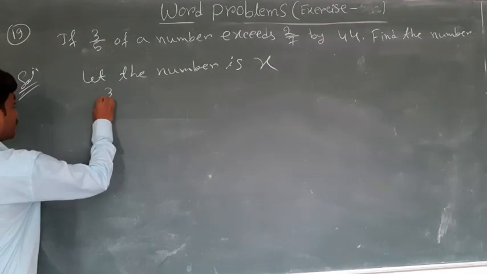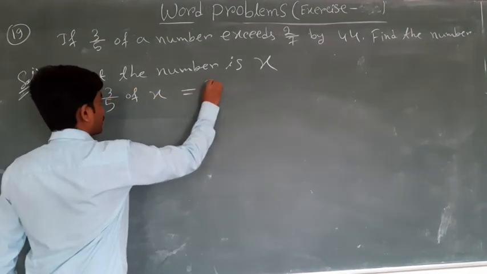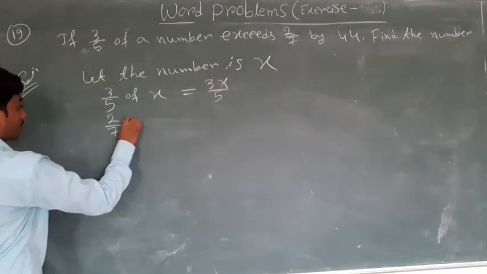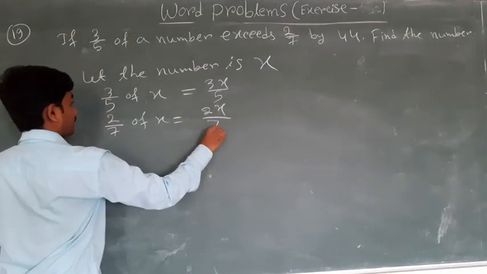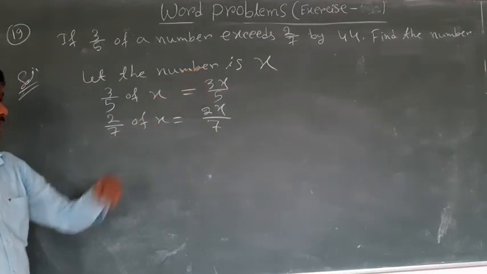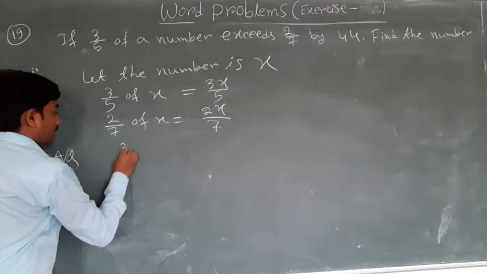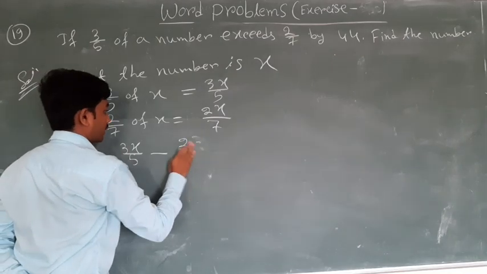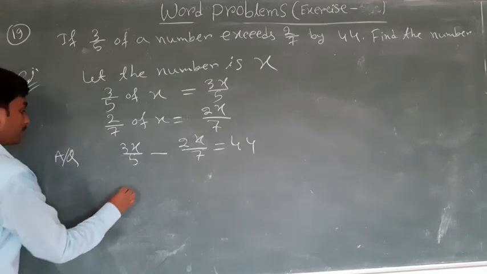So 3 upon 5 of x is equal to 3x upon 5, and 2 upon 7 of x is equal to 2x upon 7. So this part is greater than this part by 44. So according to the question, 3x upon 5 is greater than 2x upon 7 by 44.